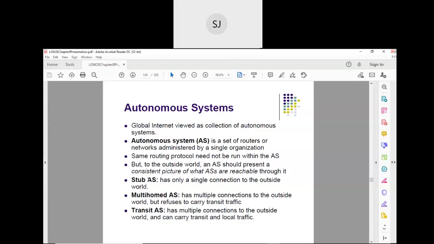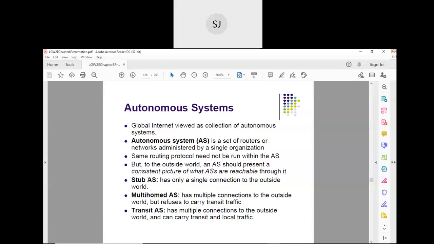It is having only one link. So to whichever autonomous system it is connected, through that autonomous system only it can either transmit or receive. So that is a stub autonomous system.